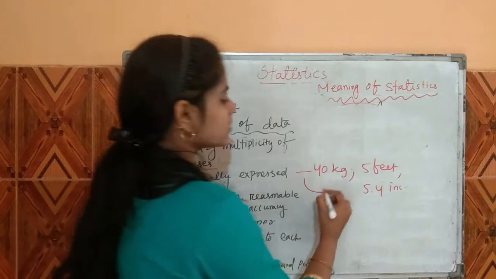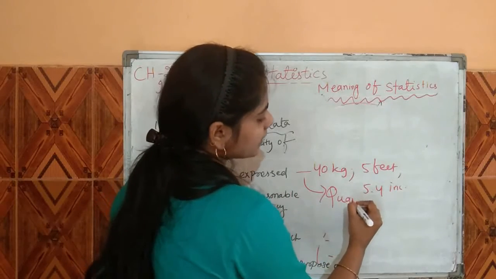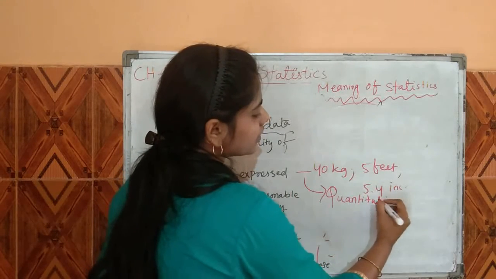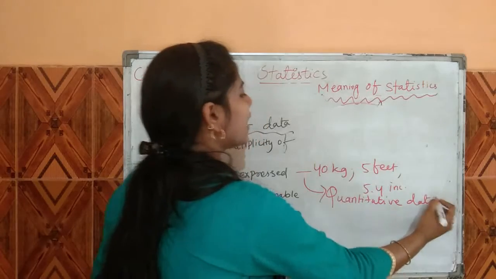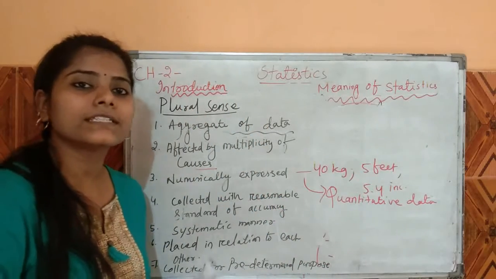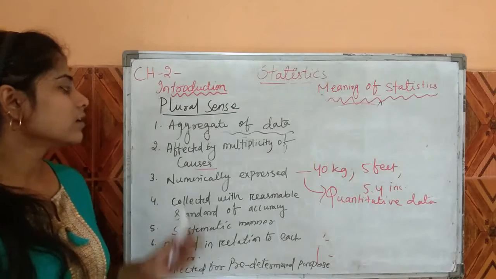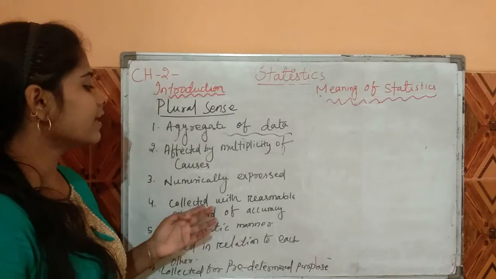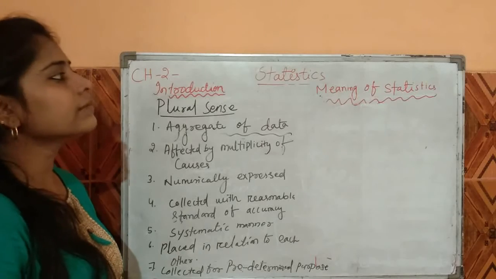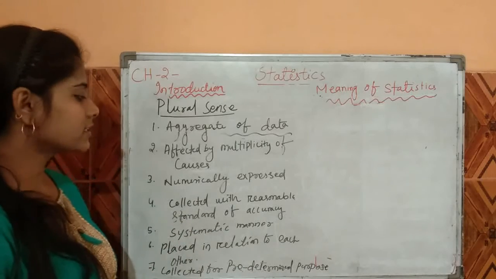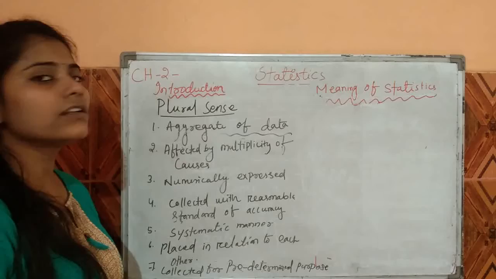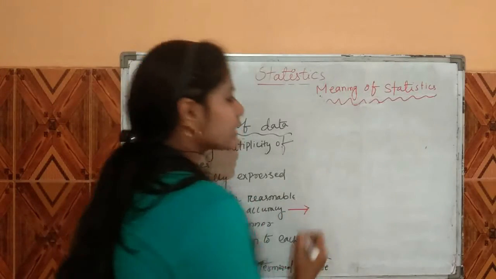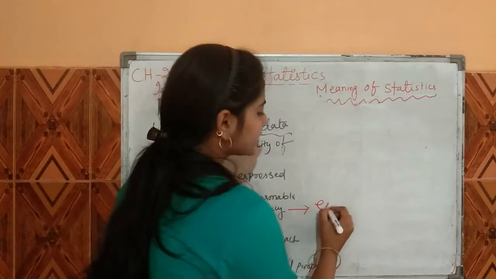That means it is based on which data? That is quantitative data. And quantitative data are those data which are numerically expressed. Next is collected with reasonable standard of accuracy. Whatever data is collected in statistics should be collected in an accurate form. Accuracy we also call exactness.